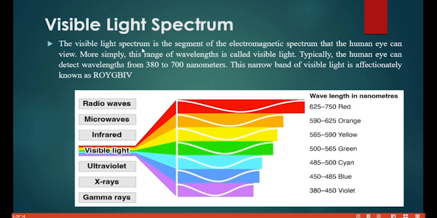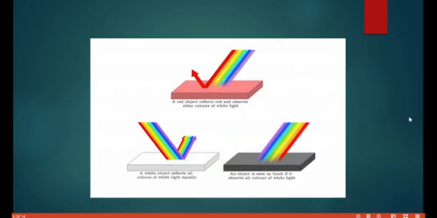So the visible light spectrum is a segment of the electromagnetic spectrum that the human eye can view. More simply, this range of wavelength is called the visible light. Don't forget what we talked about. The visible light is also the ROYGBIV, the splitting of white light. The addition of red, orange, yellow, green, cyan, blue, and violet is going to give you what? White. So let's proceed.